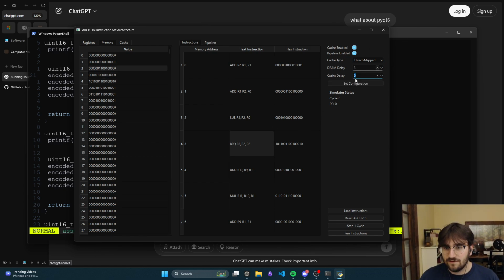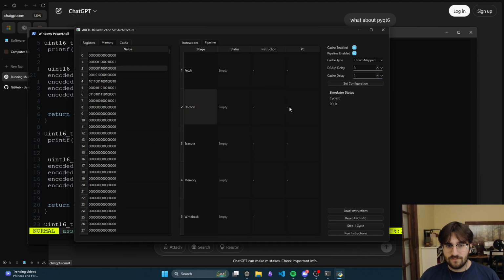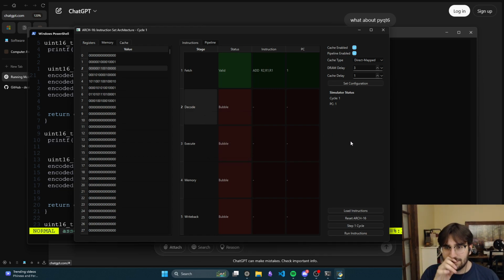So I can set a configuration up here. If you look at the pipeline, this needs to be changed so there's a delay on fetch, right? Technically, you would never have a delay in an actual system. You'd want it to go as fast as possible, but my professor wants a delay, because if you're going to DRAM to fetch something, that needs to be shown to take longer than going to cache, right? Cache is quick, DRAM's not. But in a simulation, you'll never see that if it's instant.